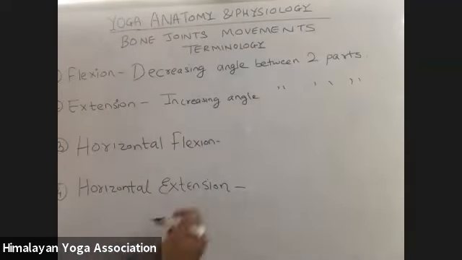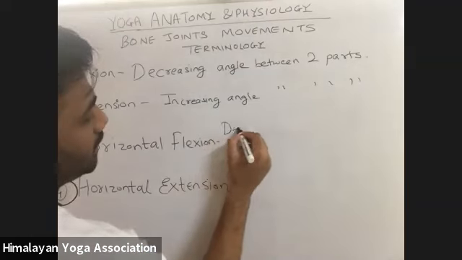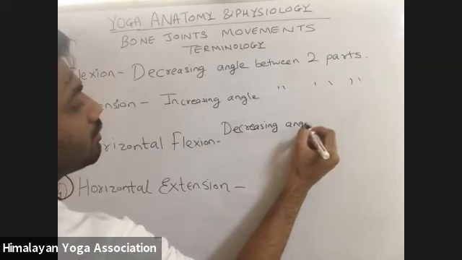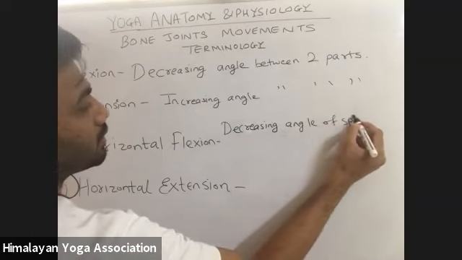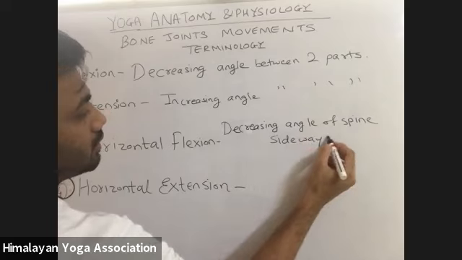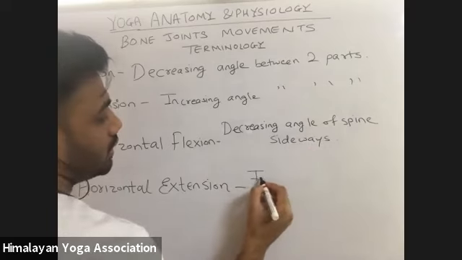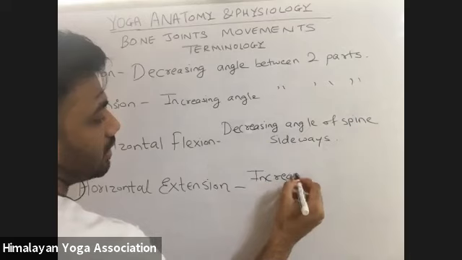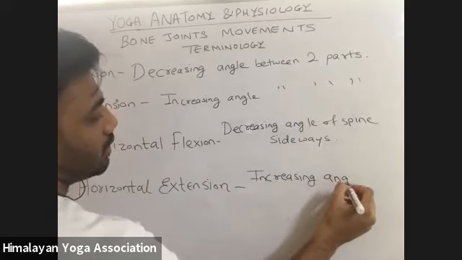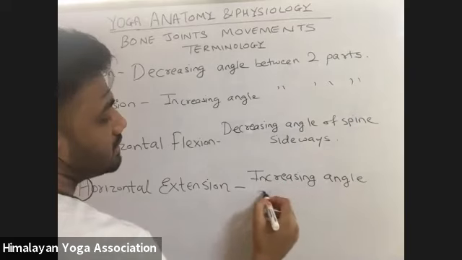So here, how will you write it? Horizontal flexion: decreasing the angle of the spine sideways. Horizontal extension: increasing the angle of the spine sideways.